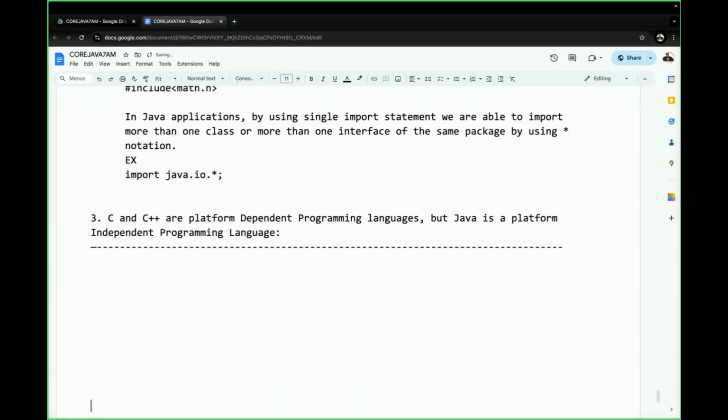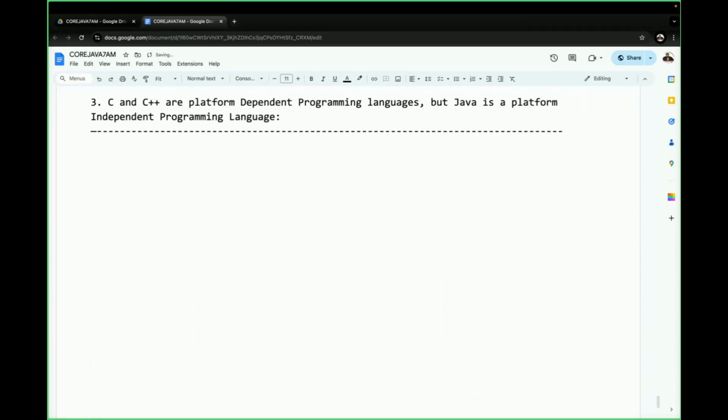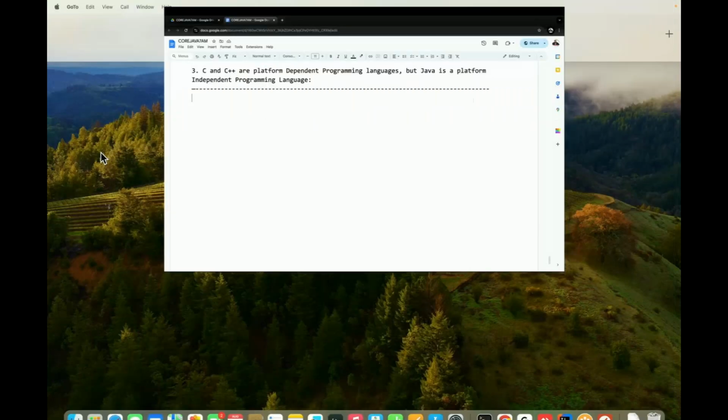Now the third difference we have to start. What is the third difference? C and C++ are platform dependent programming languages, but Java is a platform independent programming language. That's the next one. C and C++ are platform dependent programming languages, but Java is a platform independent programming language. Clear?